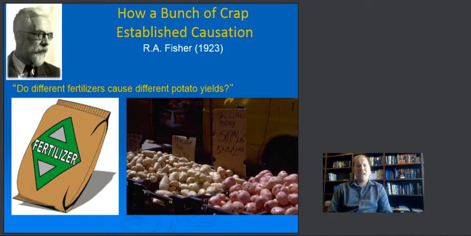There was a man named R.A. Fisher, who was a scientist in the 1920s, a statistician and a farmer by training. And he was asked a question because a bunch of farmers were coming to him as a statistician saying, I want to know what sort of fertilizer to put on my crops in order to get maximum yields. They were asking, does it really matter what kind of fertilizer I put on it, or can I just put any fertilizer on it? So Fisher was challenged with a very real problem of trying to maximize farmers' output.